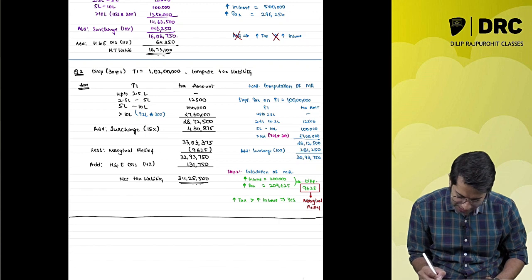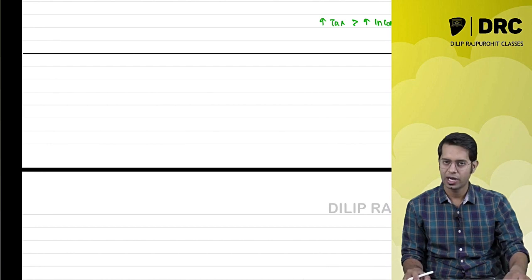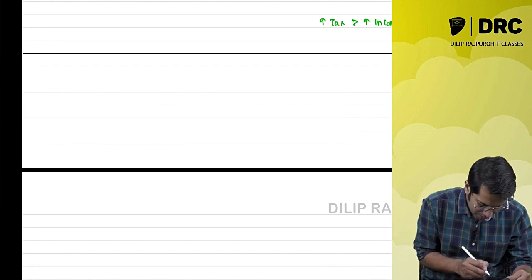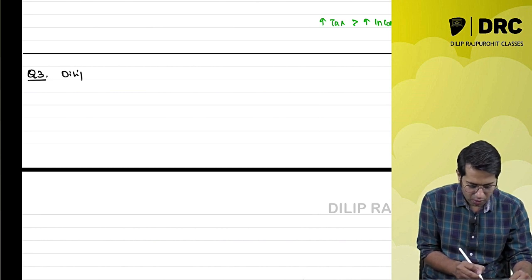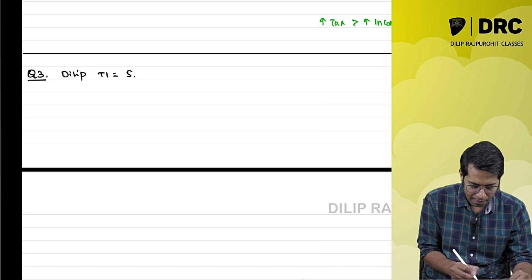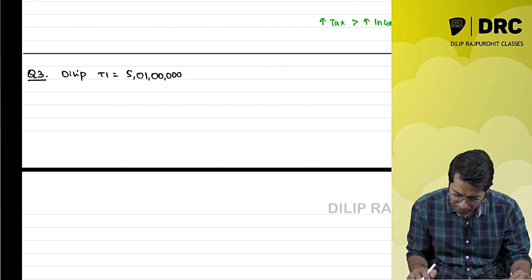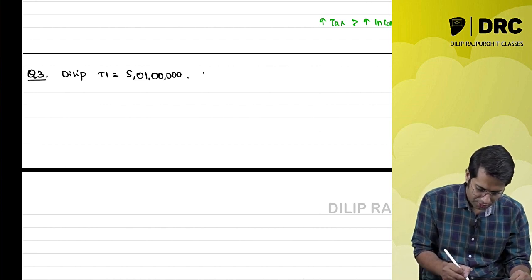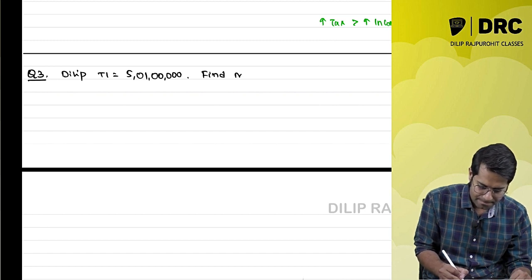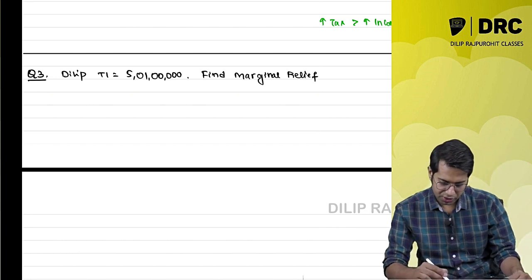You guys do one thing. I'll give you a homework. You try this problem. I'll also write the answer. So question number 3. Dilip has a total income of 5 crore 1 lakh rupees. What are you supposed to do? Find the marginal relief amount.